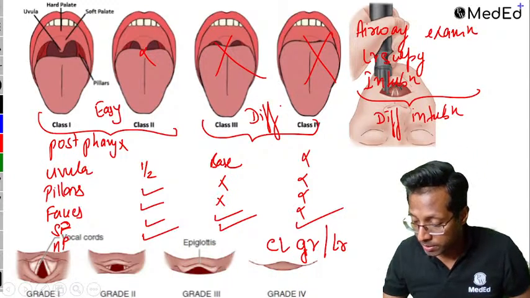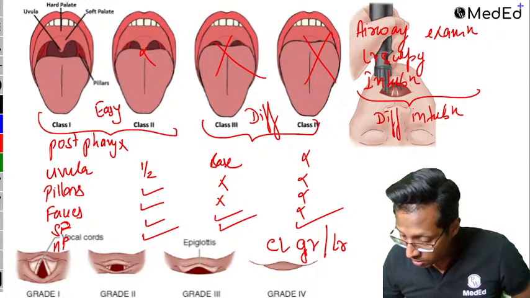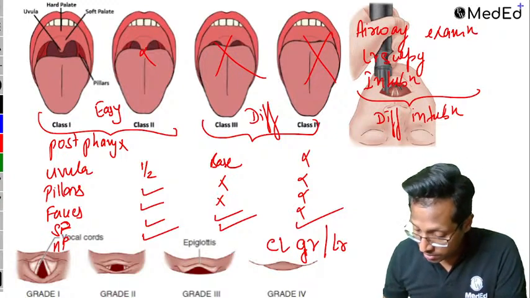So this Mallampatti is important, guys. Any questions, doubts? Otherwise I'll go forward.